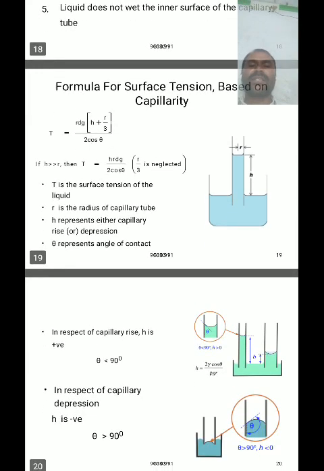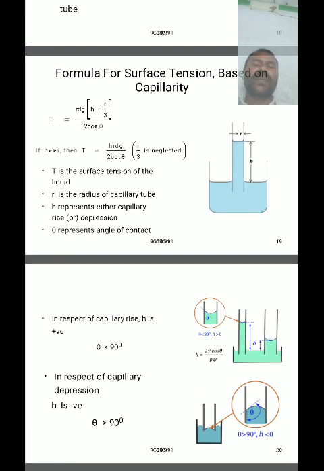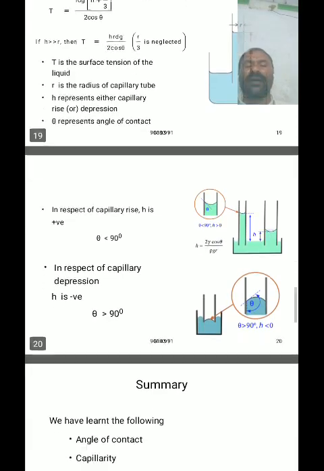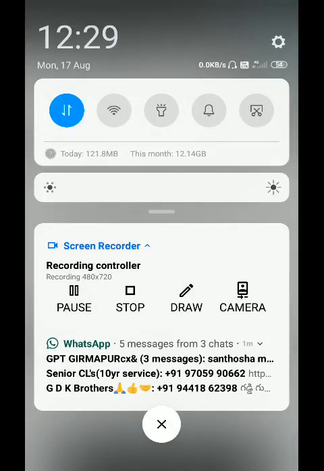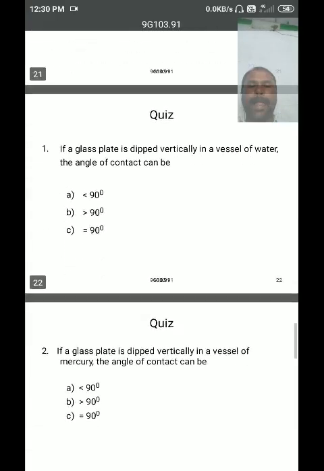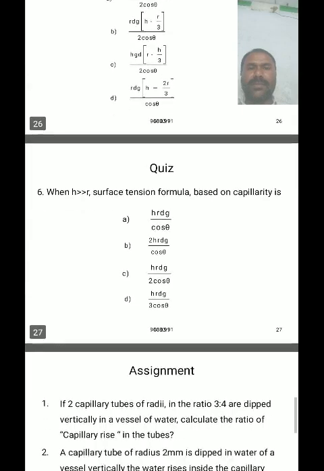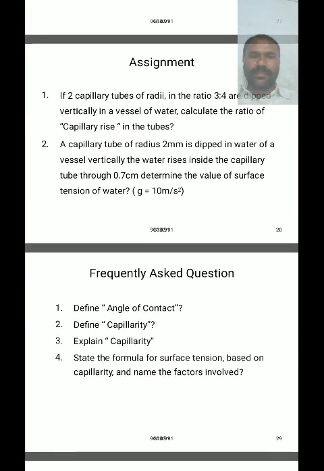That's why the equation becomes T is equal to h r d g divided by 2 cos theta, where h is the height of the liquid inside the capillary tube, r is the radius of the capillary tube, d is the density of the liquid, g is the acceleration due to gravity, and theta is the angle of contact. So tomorrow we will discuss this one. Okay, thank you.